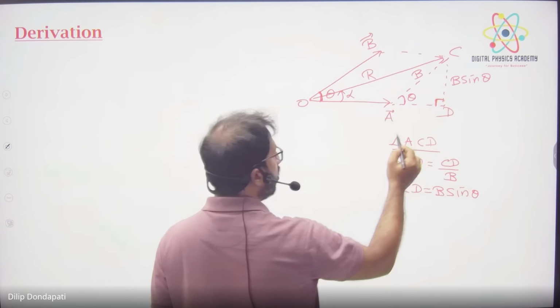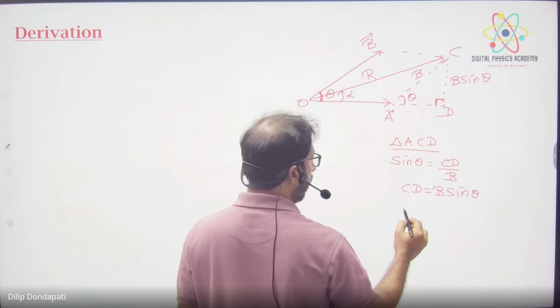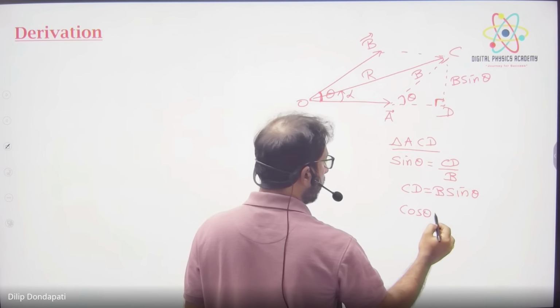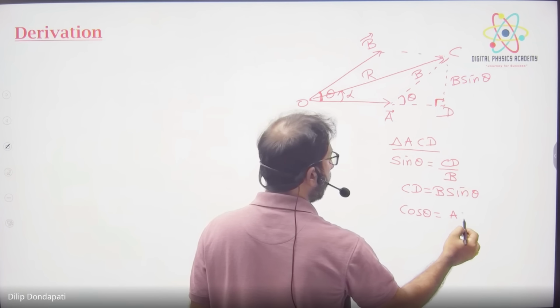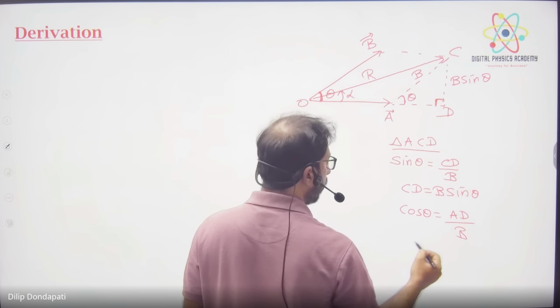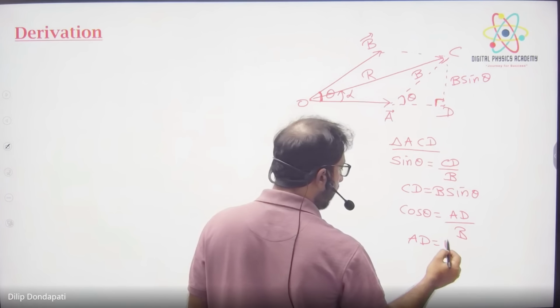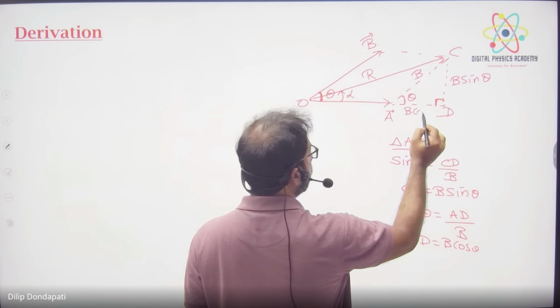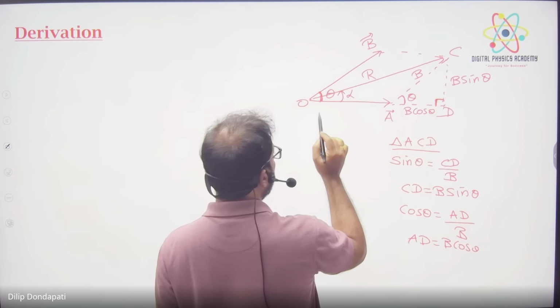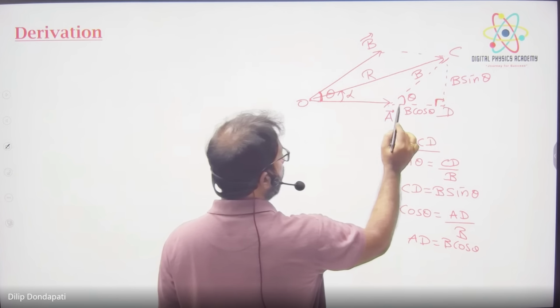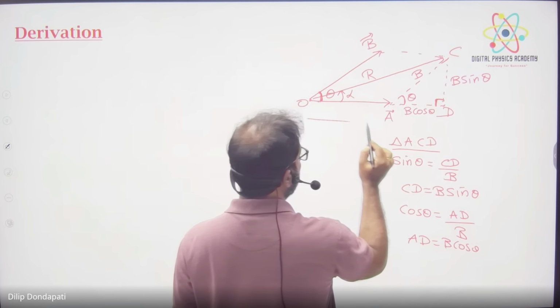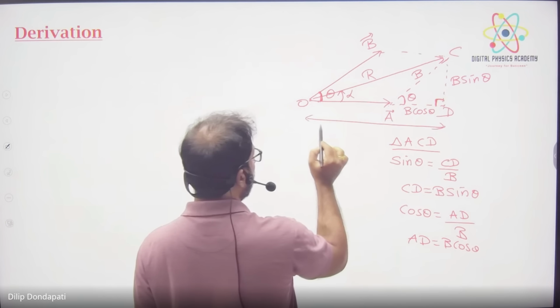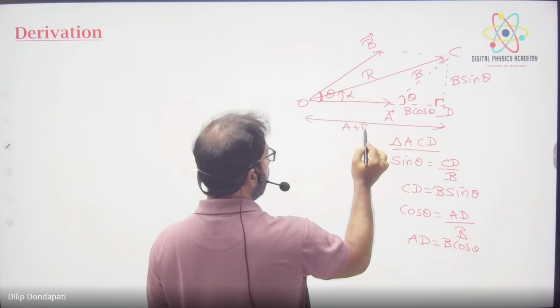Now AD will be B cos theta. Apply cos theta: cos theta is adjacent by hypotenuse. So this is B cos theta. And what will the total length be? From here to here is A, from here to here is B cos theta. What is the total length? A plus B cos theta.